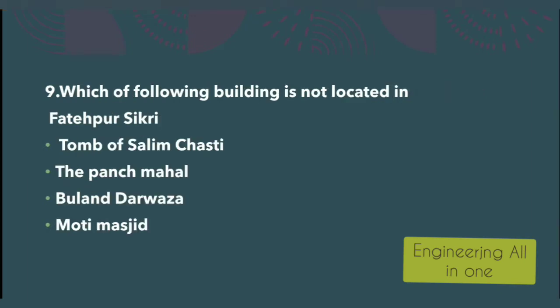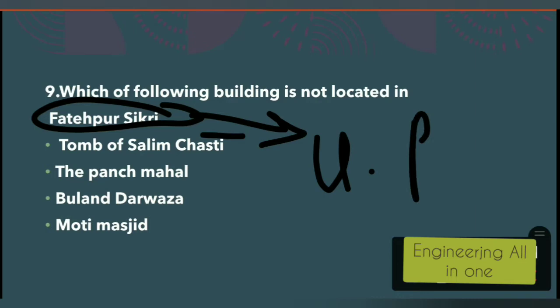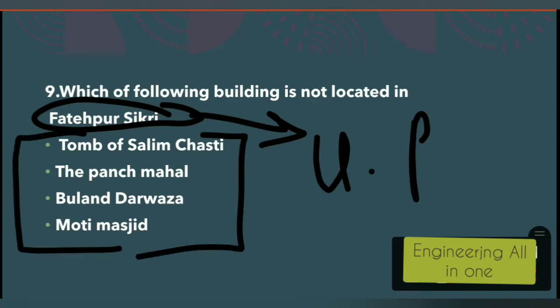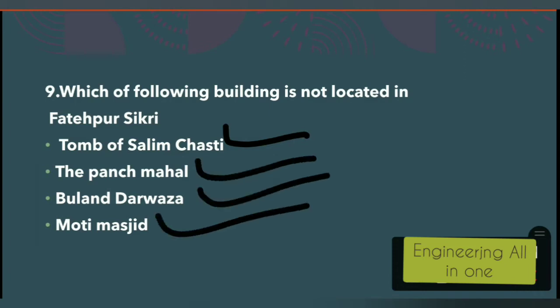Now see the ninth question here. Which of the following buildings is not located in Fatehpur Sikri? So we have to identify which of the following buildings is not located in Fatehpur Sikri. Already in the previous MCQ we saw that it is located in UP. Now we have to identify among the four options which is not located in Fatehpur Sikri. First option is Tomb of Salim Chishti. Panch Mahal is the second option. Buland Darwaza and Moti Masjid. The right option to this question is option number D, Moti Masjid.